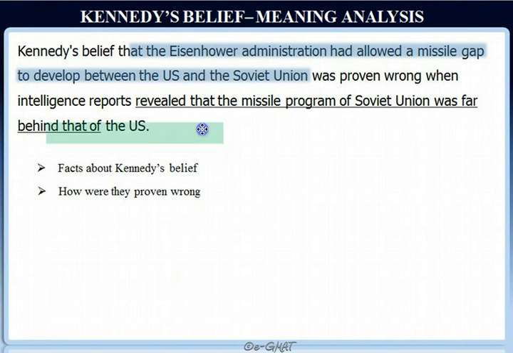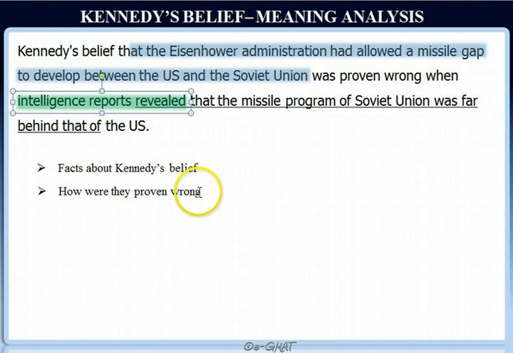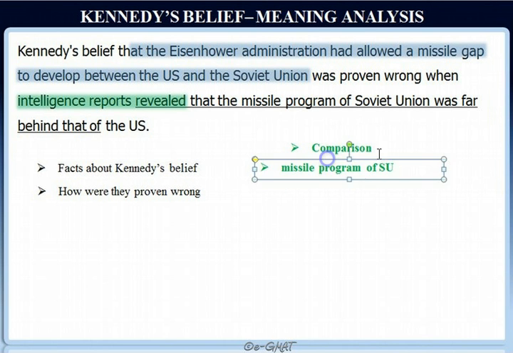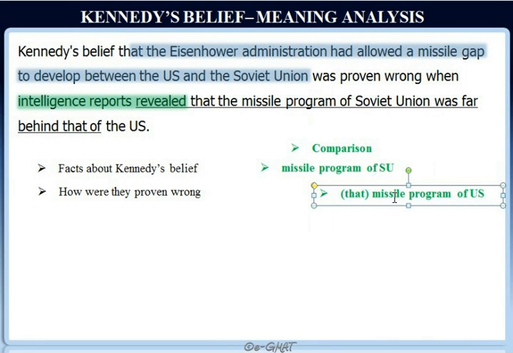It was proven wrong when the intelligence reports revealed a certain fact, and it revealed the comparison of the missile program of the two countries, and it stated that basically the missile program of the Soviet Union was actually far behind the missile program of the US.